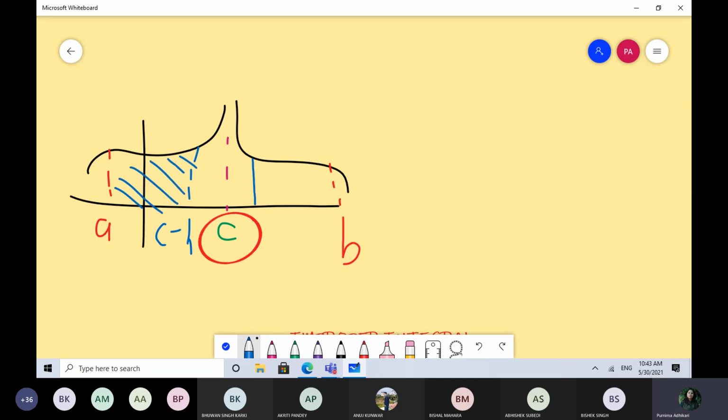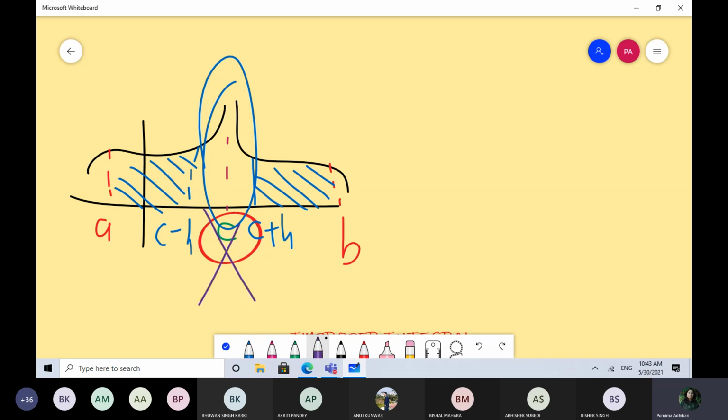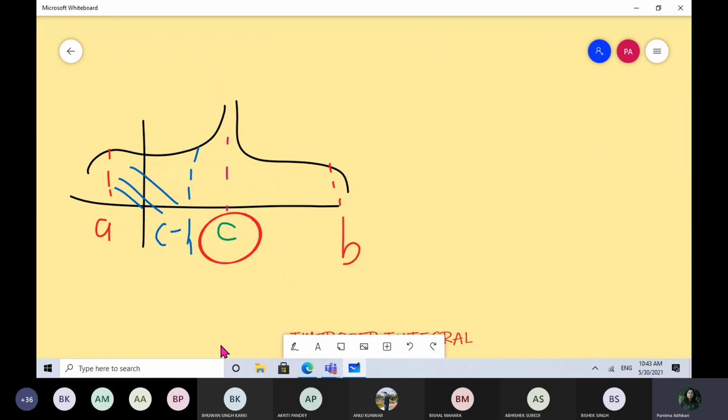Then we will start from C plus H and we will reach till B. Okay, so your problematic part was the C. In this scenario we have split our integral into two parts and we avoided the C part. यहाँ C मा problem थियो, यो C लाई अब हामीले के गर्यौं? Ignore. Okay, so you can see हामीले यसलाई हाम्रो integration मा area को part मा include नै गरेनौं. All right, where definitely your limit h tends to 0. Okay, so this is clear.